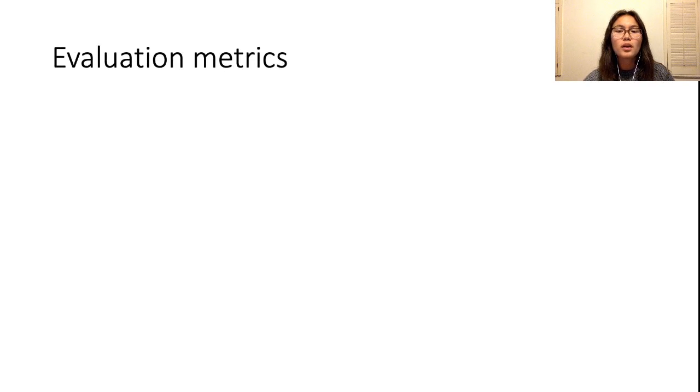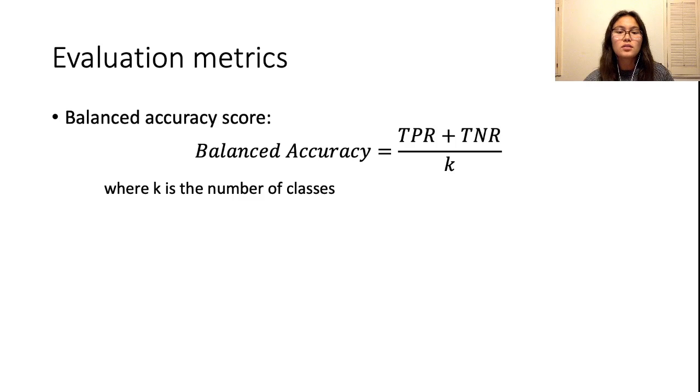To evaluate and compare between models, I used the scoring metrics of balanced accuracy and F1 weighted score. I chose these two metrics because they consider multiple classes. The balanced accuracy score calculates the average accuracy score across all classes, weighing all classes equally. This is a more nuanced way to look at the correct predictions in comparison to the accuracy score that tends to obscure misclassifications of minority classes.